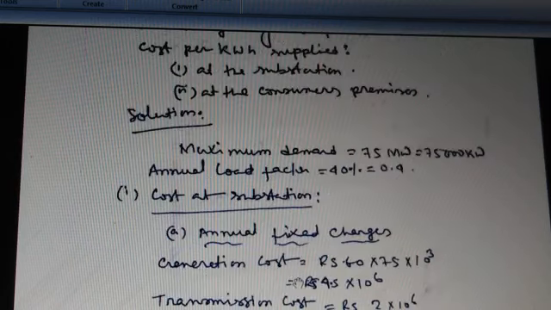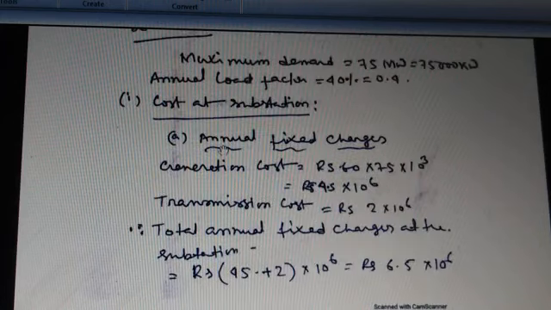Now the solution. Maximum demand here, according to the problem, equals 75 megawatt. So this equals 75,000 kilowatt, and the annual load factor is 40%, so the value is 0.4. Now, cost at substation. The cost per kilowatt of maximum demand is to be determined from the total annual fixed charge associated with the supply to energy at the substation. The total cost per kilowatt hour shall be determined from the running charges.